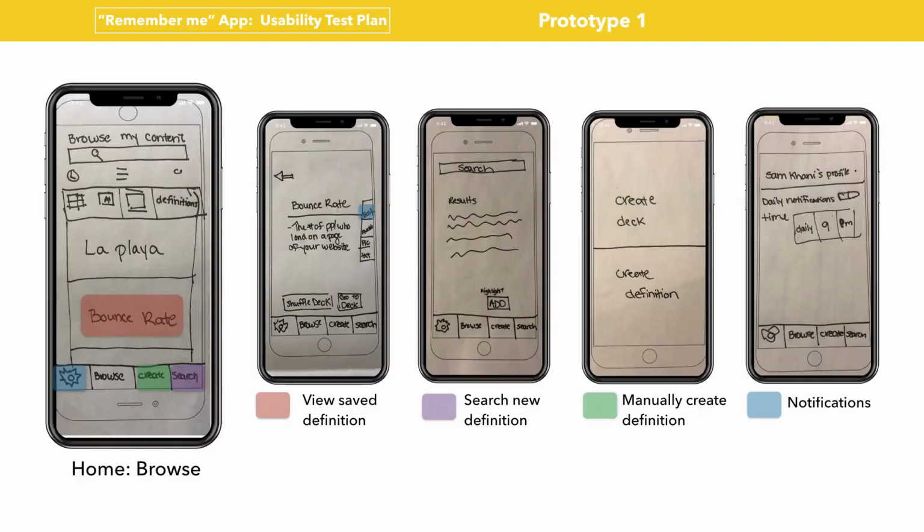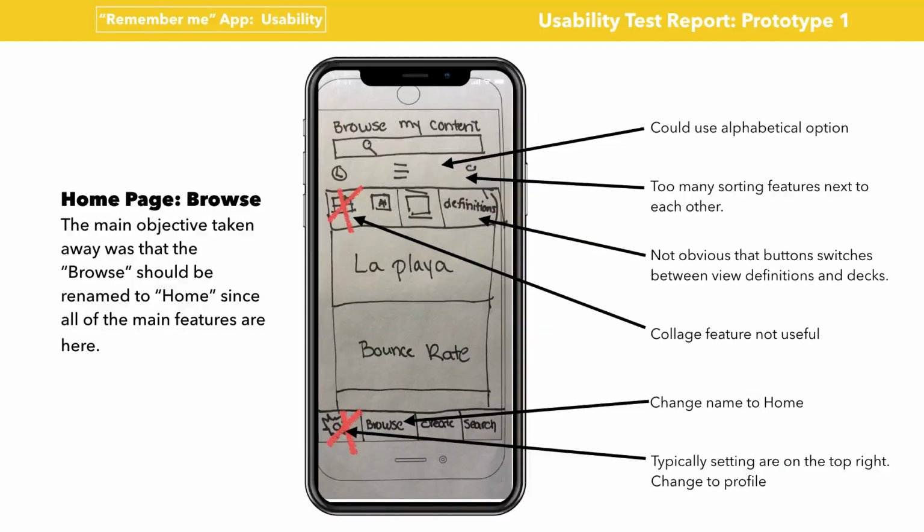My first prototype really focused on the navigation from the home page. The highlighted pink shows how to view a saved definition and edit it. The highlighted purple shows how to create a definition from search results. The highlighted green shows how to create a deck or a unique definition. The highlighted blue shows a settings page where you can set daily notifications.